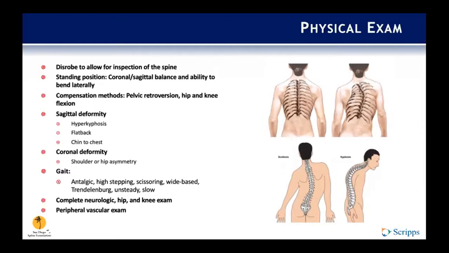Oftentimes, the patients will have an antalgic gait, maybe a Trendelenburg gait. They'll be unsteady, slow. And then, of course, it's always important to have a complete neurologic exam, a hip exam, a knee exam, and an accurate peripheral vascular exam.